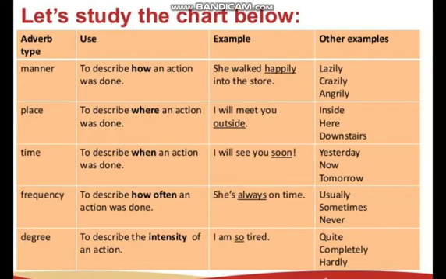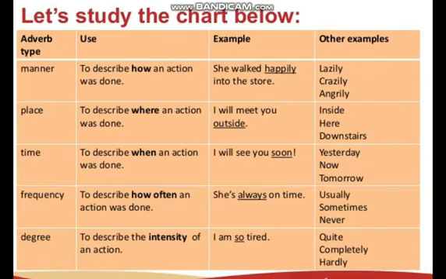I am so tired. Here the word so is showing us the intensity or the degree. We have some examples on the right side. Manner: lazily, crazily, angrily. Place: inside, here, downstairs, outside. Time: yesterday, now, tomorrow, day before yesterday. And frequency: usually, sometimes, never, frequently, always. These are all examples of frequency. Degree: we have quite, completely, hardly. These adverbs show us the degree of the verb.